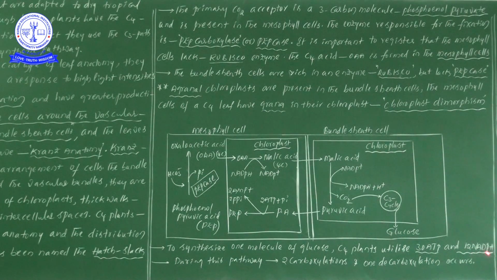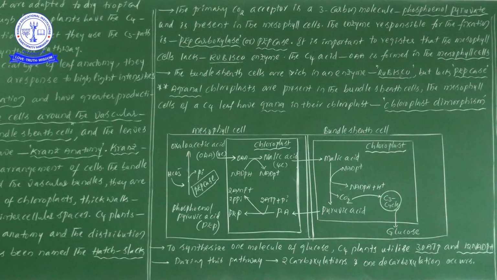This 12 NADPH we are taking directly from the C3 cycle, but there is no net gain of NADPH in the C4 cycle. Why? Because here NADPH is produced and here it is again consumed. So there is no net gain. So what point can we finalize now? To synthesize one molecule of glucose, C4 plants utilize 30 ATP and 12 NADPH.